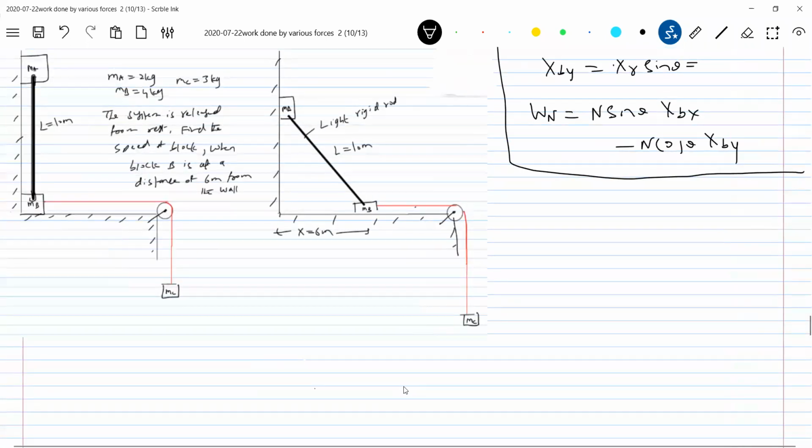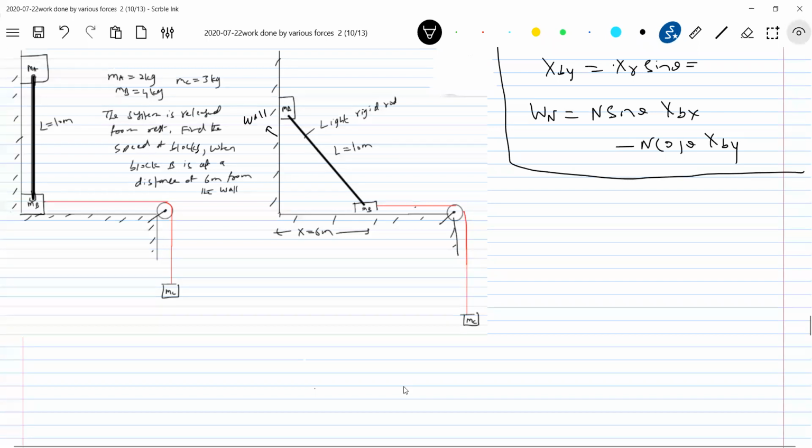Look at this. There's a light rigid rod. The system is released from rest. Find the speed of the blocks when the block B is at a distance of 6 meters from the wall. So what is the wall? The wall is this one.